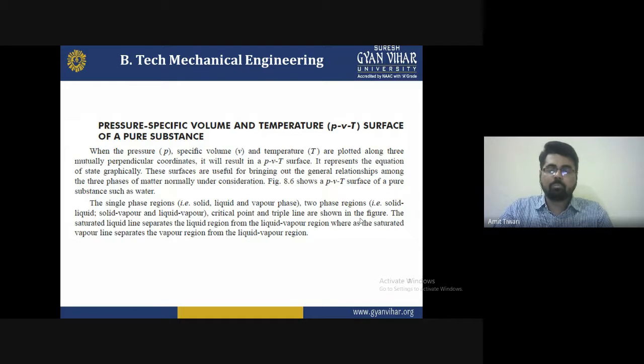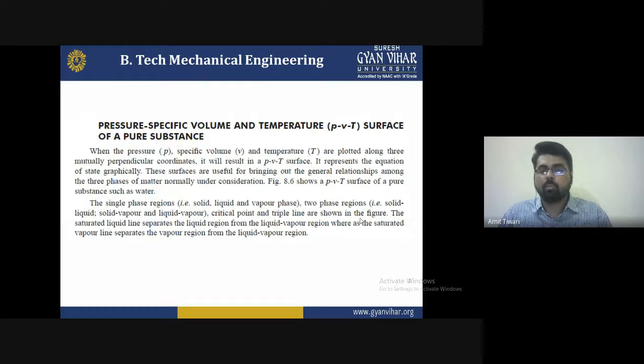It results in the pressure, volume, and temperature surface, and it represents the equation of state graphically. These surfaces are useful for bringing out the general relationship among the three phases of matter under consideration.